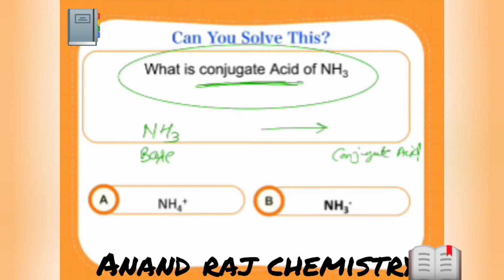Now I have given the hint. It should act as a base. So what is the general property of a base? According to the Bronsted-Lowry concept, a base can take H plus, right?